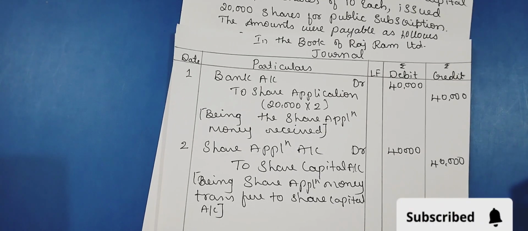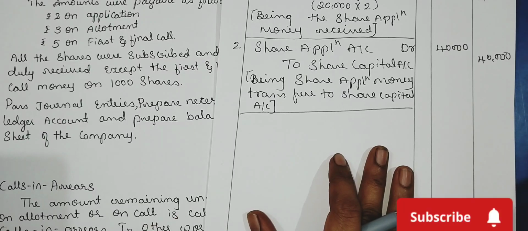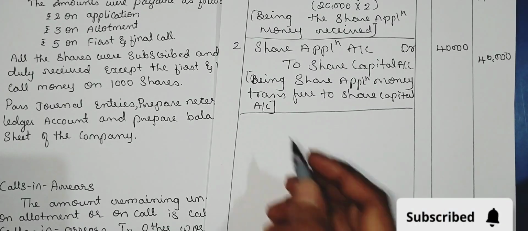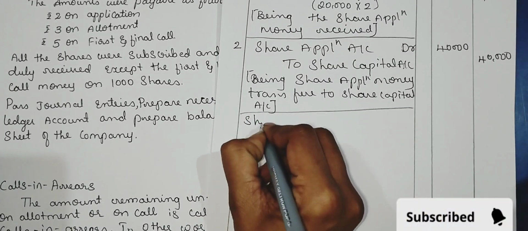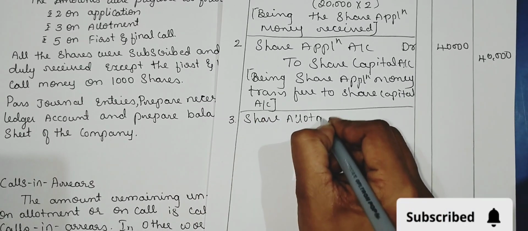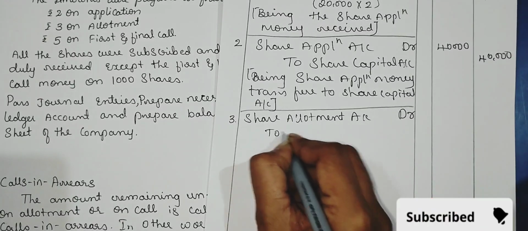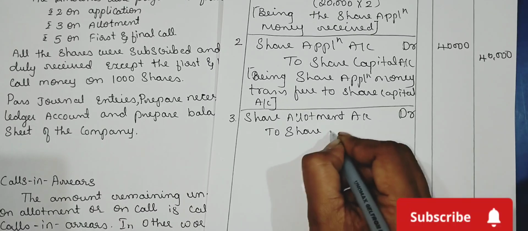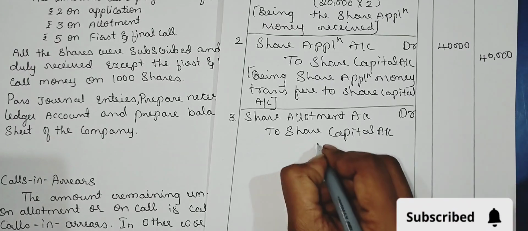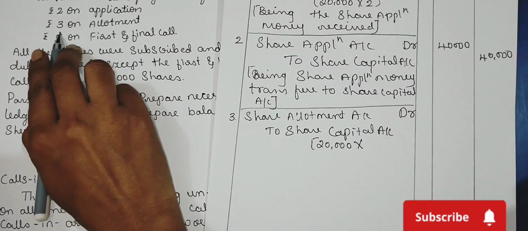Now what is the next entry? On allotment. For allotment, first you need to pass due entry. Then we are passing receipt entry, that is received entry. So the due entry is share allotment account debtor to share capital account. 20,000 shares into what is the allotment money?